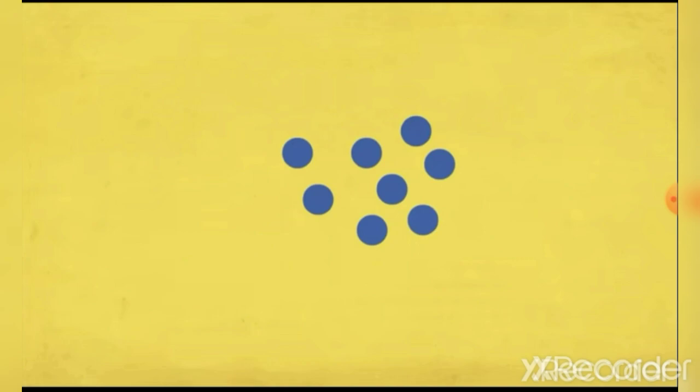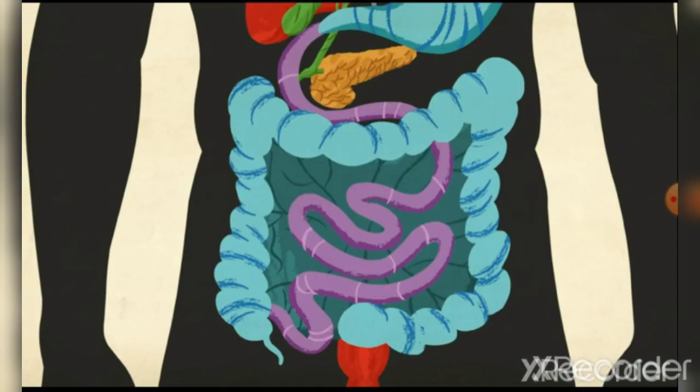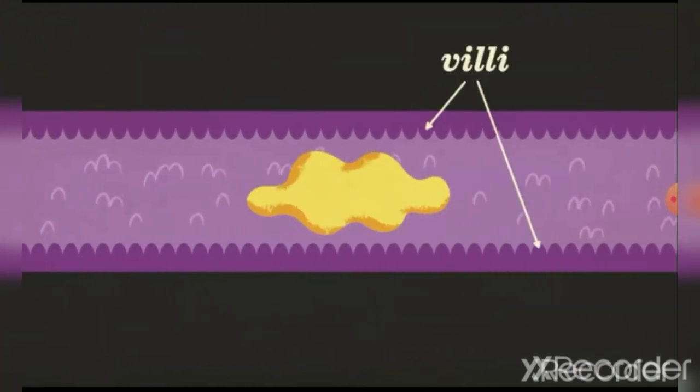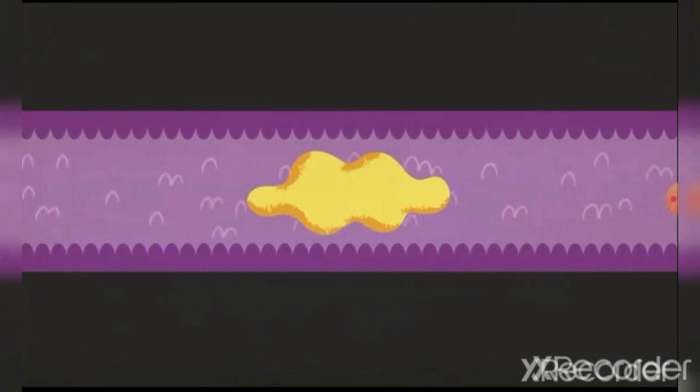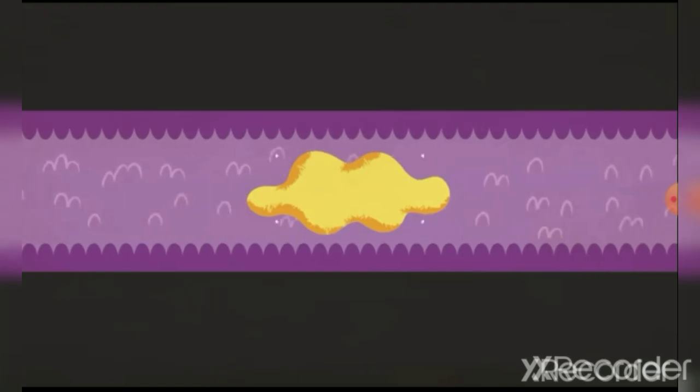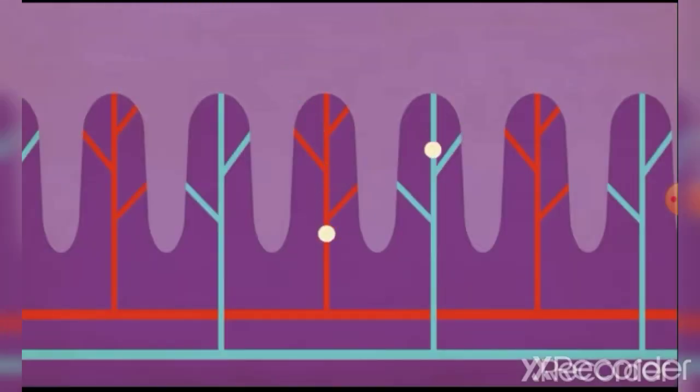It happens in the duodenum. In the ileum, absorption takes place with the help of tiny projections called villi, which increase the surface area and lead to absorption in the blood vessels. The blood absorbs the finally digested molecules and transfers them to the whole body's cells.